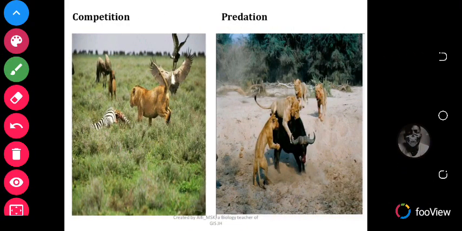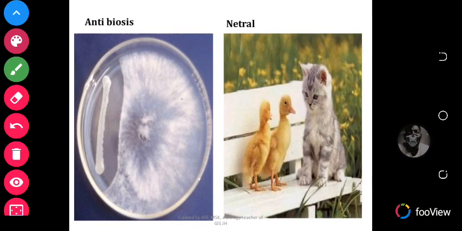So this is an example of a competition where you realize that the foods are limited and then the animals compete for the food. This is an example of predation where you can clearly see a buffalo being eaten by a lion.